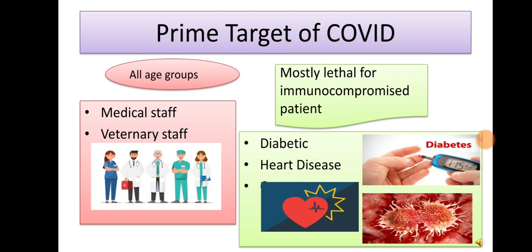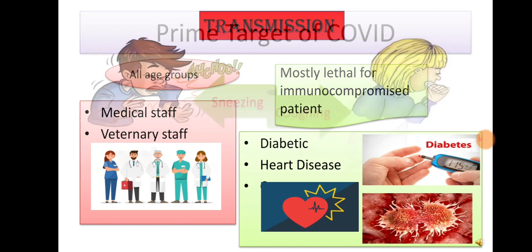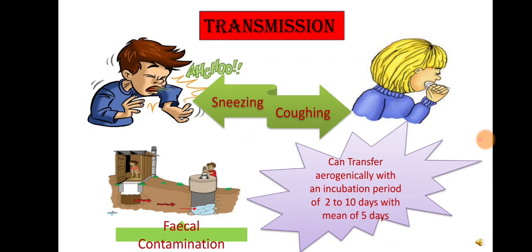Then the prime target of COVID. COVID-19 can infect all age groups, but it is mostly lethal for immunocompromised patients such as diabetic patients, heart patients, and cancer patients. However, the medical staff or veterinary staff treating infected cases are also most prone to infection as they come in direct contact with the virus. The next is the transmission.